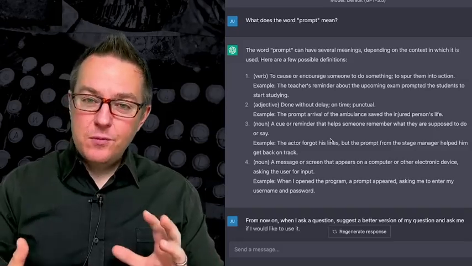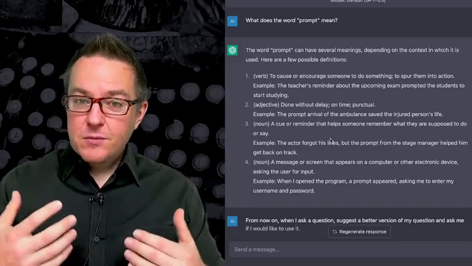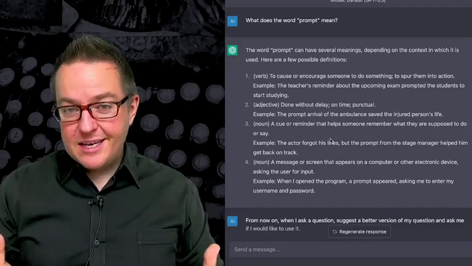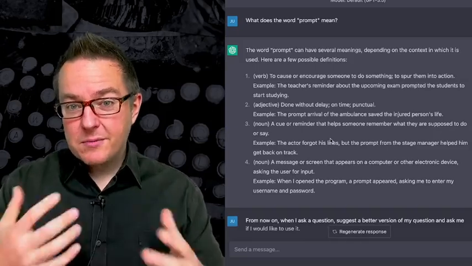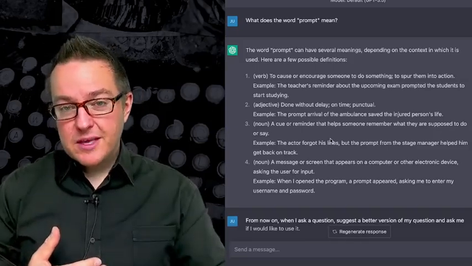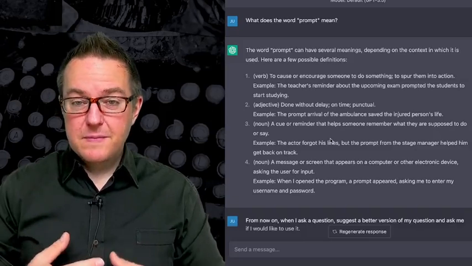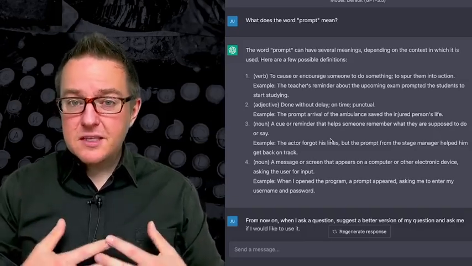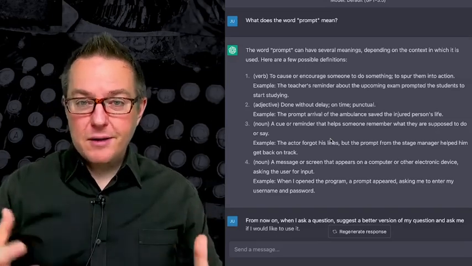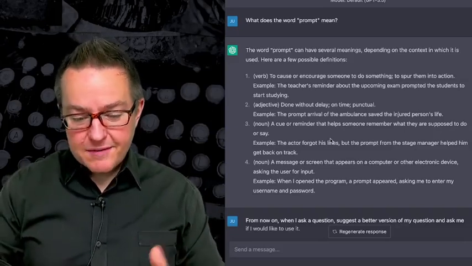And now we have a little bit of an illusion of time, and I'll talk about this later in the course, but when we give prompts to the large language model like ChatGPT, the prompt could affect what's happening right now in my next statement that I give it, or in the current statement, or it could affect something in the future. And this is because of some of the conversational capabilities of these large language models. Now, we're going to talk about prompts themselves as conversations later on. But for now, the way to think about it is a prompt doesn't just have to be something that's immediate. It can be, but it doesn't have to be.